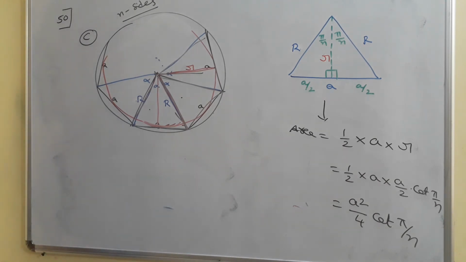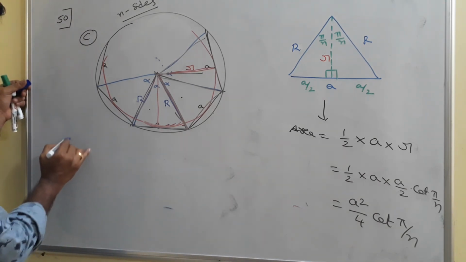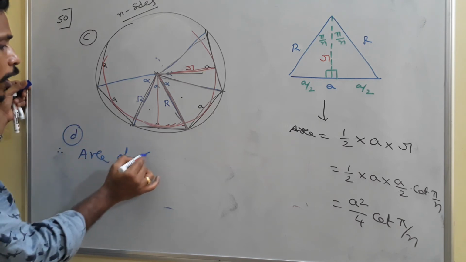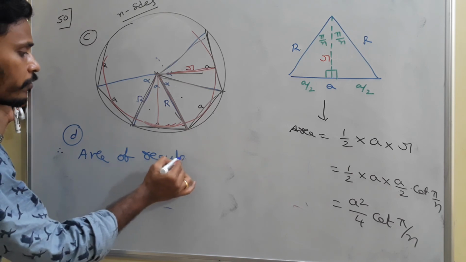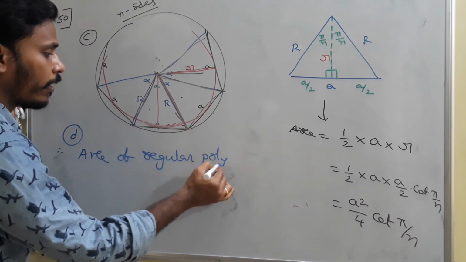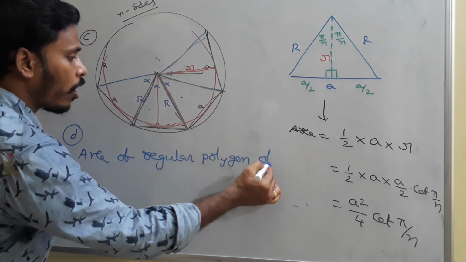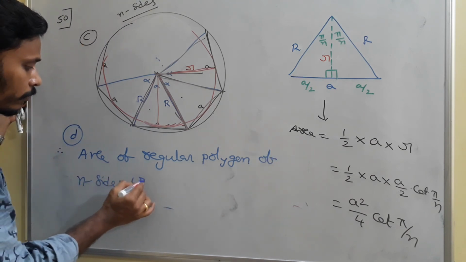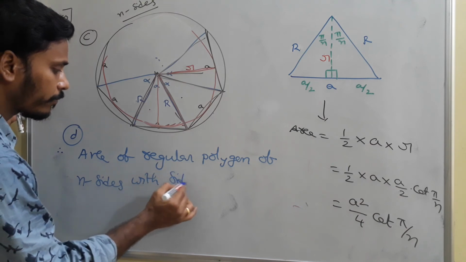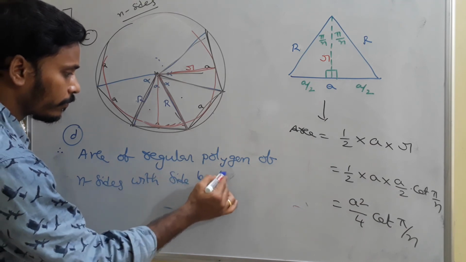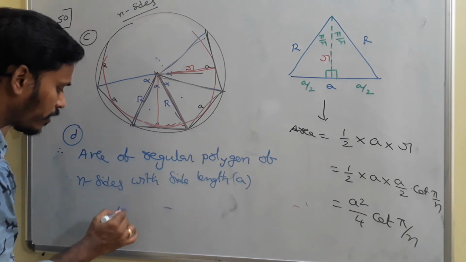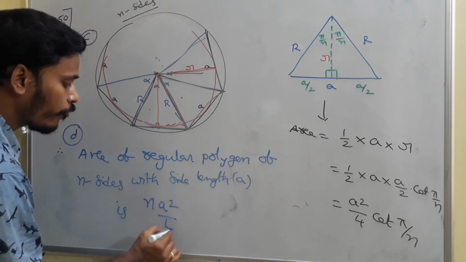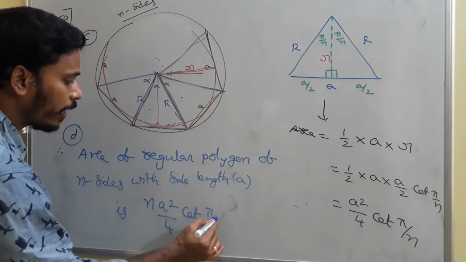So the area of a regular polygon of n sides with side length a is n into a square by 4 cot pi by n.